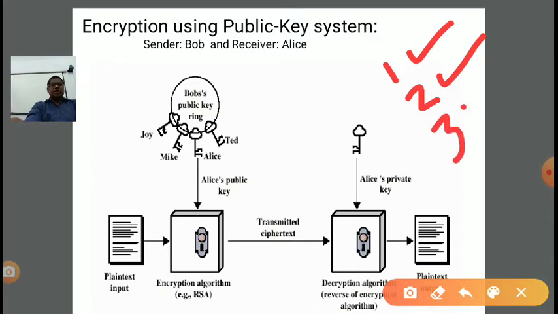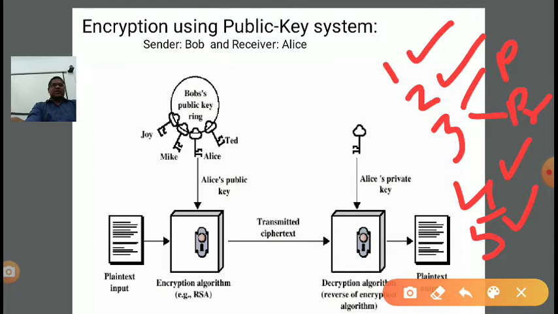Third is key, and there are two types of key. One is public key and second is private key, right? Public key is used for encryption and private key is used for decryption, right? Then the fourth component is plain text. After converting the plain text using an encryption algorithm, it will be known as ciphertext, right? Ciphertext means what is originally transmitted.